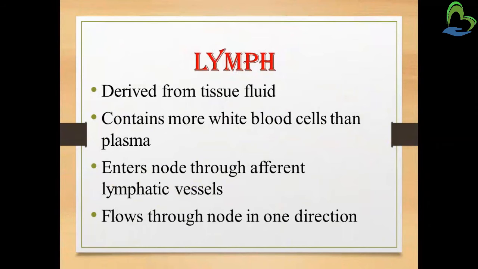Now lymph. The lymph is one of the tissue fluids, which, as we saw previously, contains the WBCs that fight against infections. It enters the nodes through the afferent lymphatic vessels and flows through the nodes in one direction. The lymph flows in one direction, right?